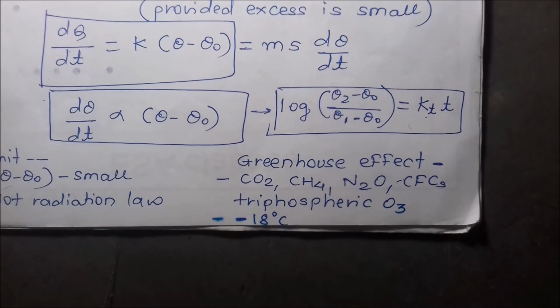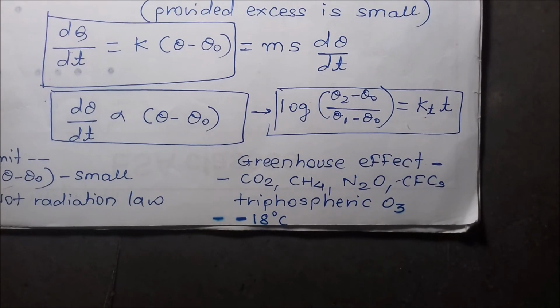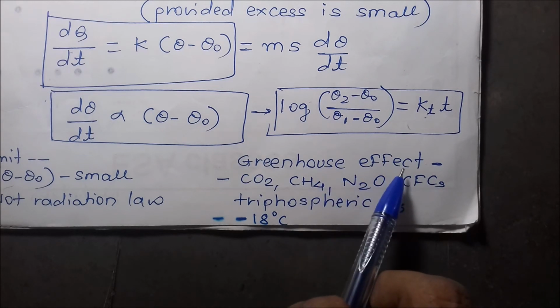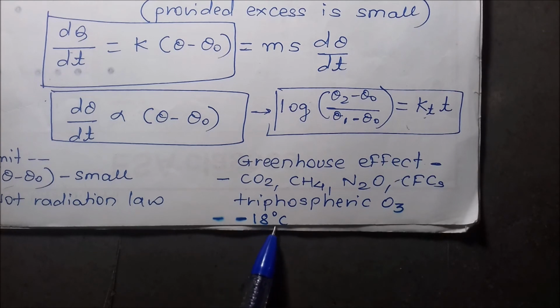Then the greenhouse effect. Without the greenhouse effect, the temperature of the earth would have been minus 18 degrees. Because of the greenhouse effect, the temperature of the earth has increased, and it has become good for organisms.